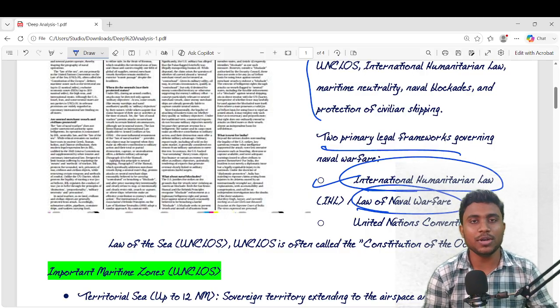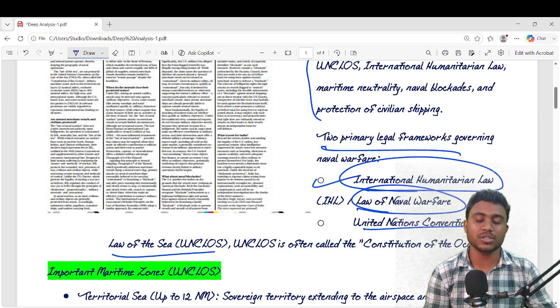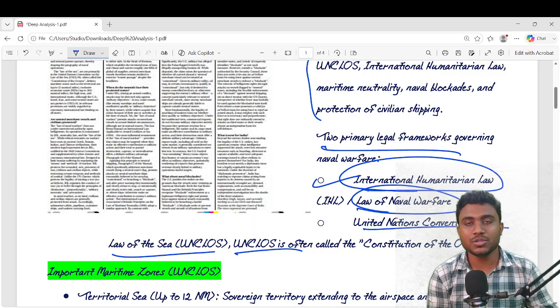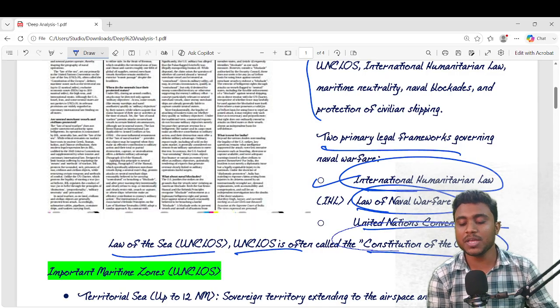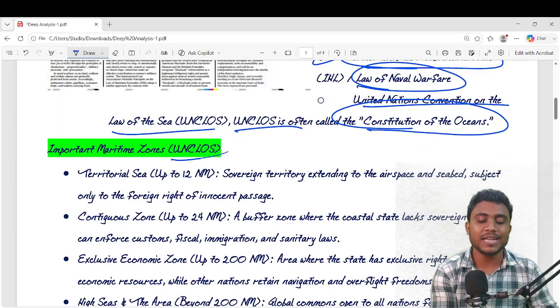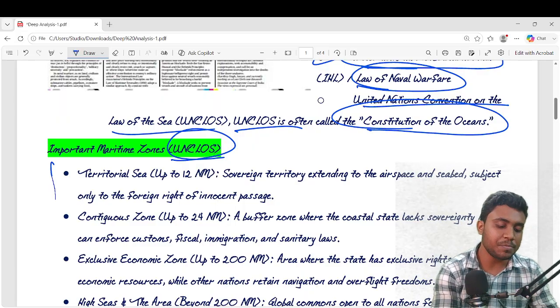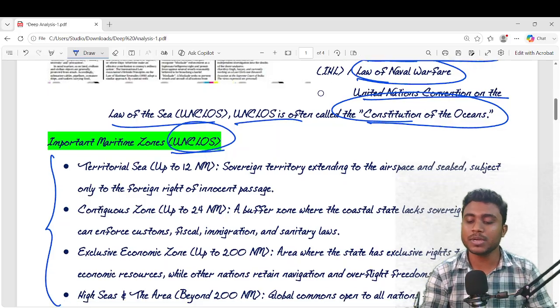And second, we are all familiar, the United Nations Convention on the Law of the Sea, UNCLOS in short. UNCLOS is also called the Constitution of the Oceans. Under UNCLOS, the United Nations Convention on the Law of the Sea, we'll see the important maritime zones. These are purely prelims related materials.